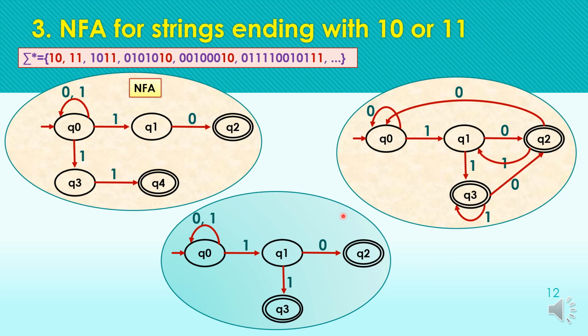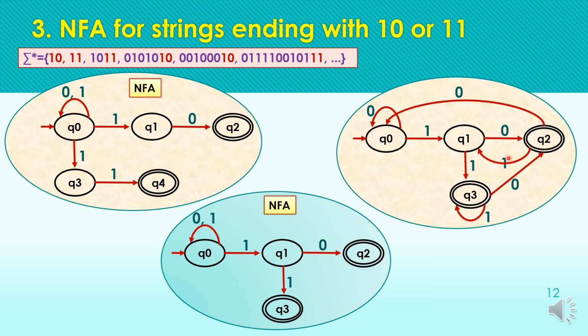Okay, the second solution is also for the same question, with the only difference that it has one state less than the first solution, and this is also an NFA, because we have 2 transitions for the input symbol 1 from Q0: to Q0, and another transition into the state Q1.